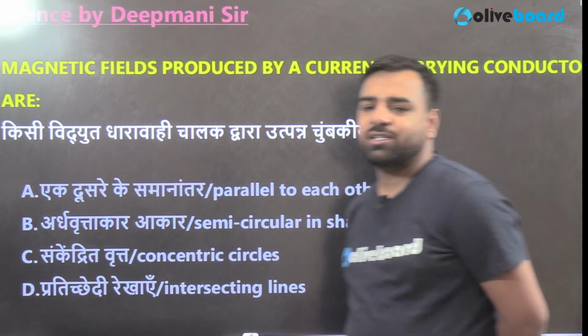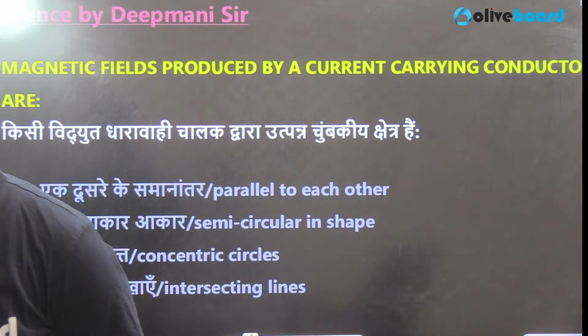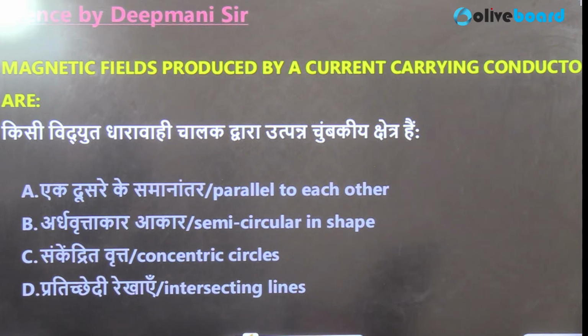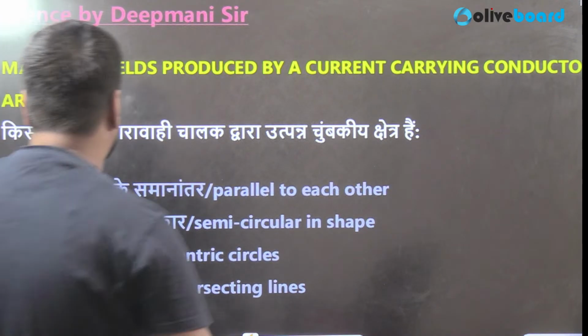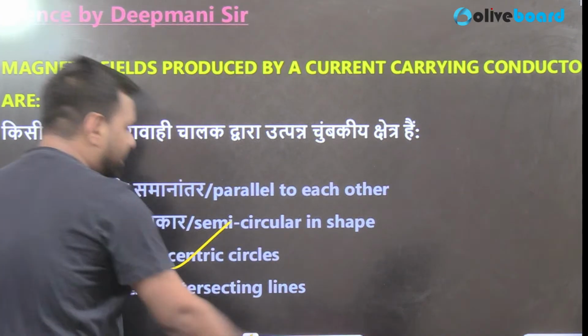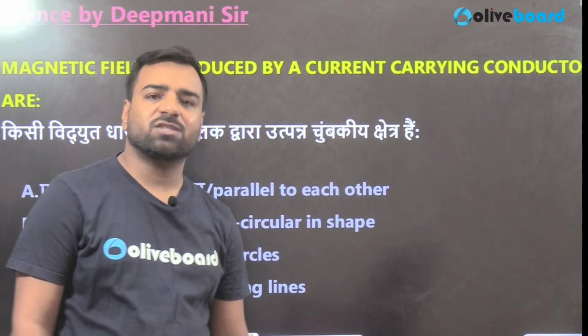For this question, let us see who is giving the answer. Okay, so there's a confusion, right? But do not worry guys. The magnetic field lines around a straight current carrying conductor are concentric circles. And yes, Pawan, you are absolutely correct. It will be concentric circles. That is, option number C is going to be the correct answer.